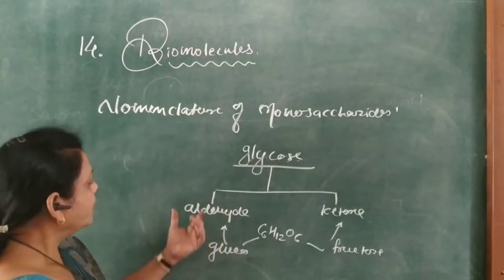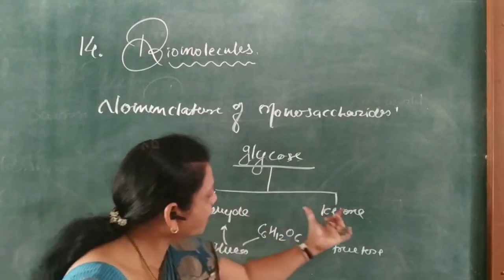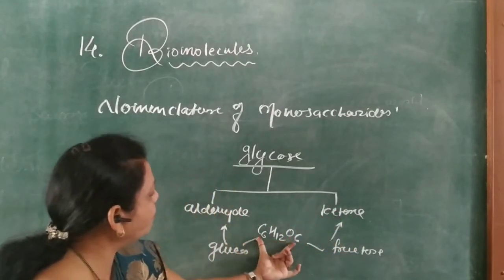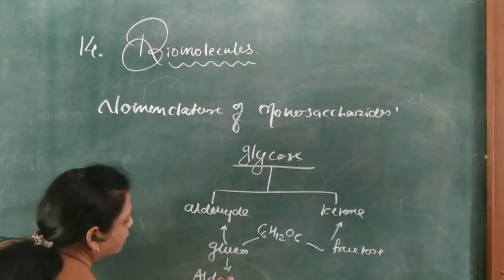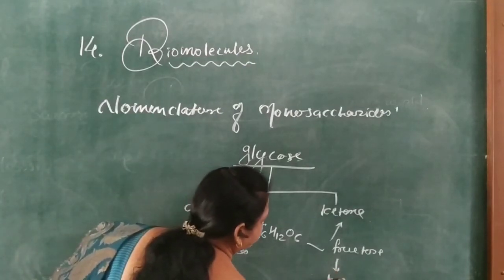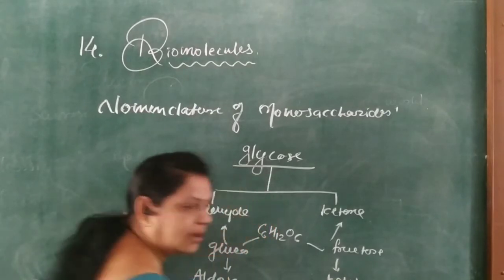So on the basis of this functional group, monosaccharides are called aldoses and ketoses.